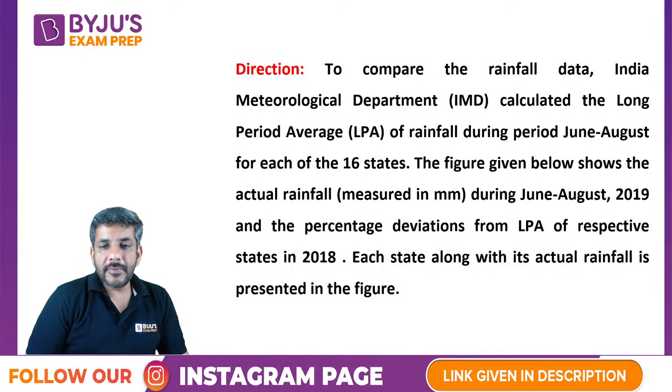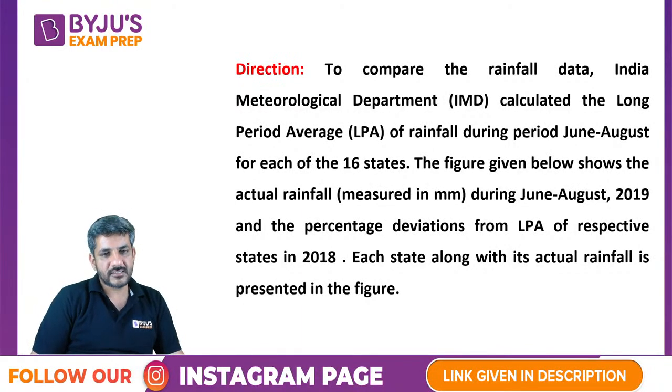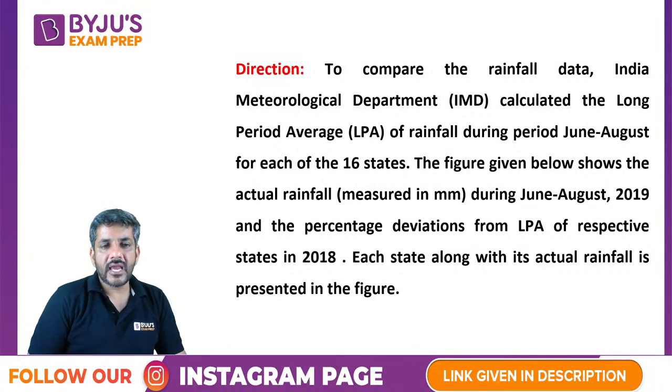So it says, to compare the rainfall data, India Meteorological Department calculated the long period average of rainfall during period June to August for each of these 16 states. The figure given below shows the actual rainfall during June to August 2019 and the percentage deviations from LPA. LPA is what?